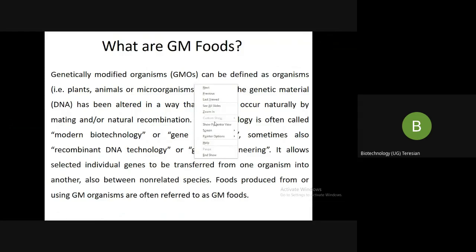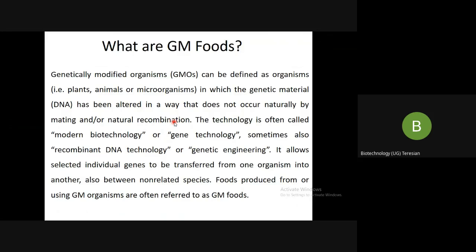Genetically modified organisms can be defined as organisms in which the genetic material, that is the DNA, has been altered in a way that does not occur naturally by mating and or natural recombination.